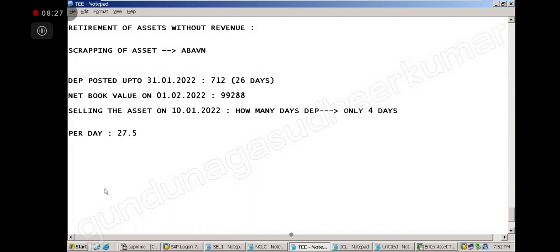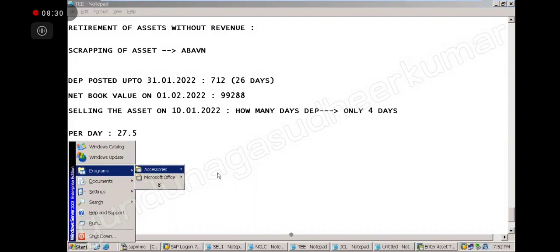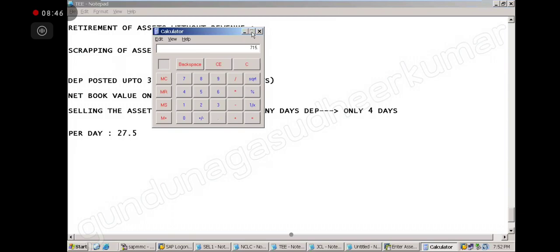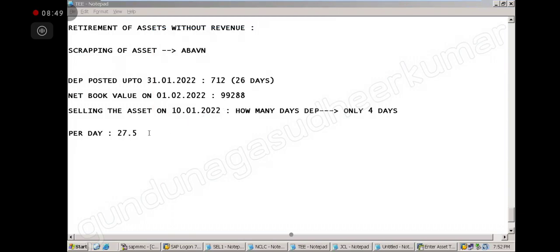Let's check whether it is correct or not. 27.5 into how many days? 26 days. 715. A 3 rupees difference is coming, right? Maybe there is a rounding off problem somewhere. So that is for the 26 days, and this is for the 4 days.